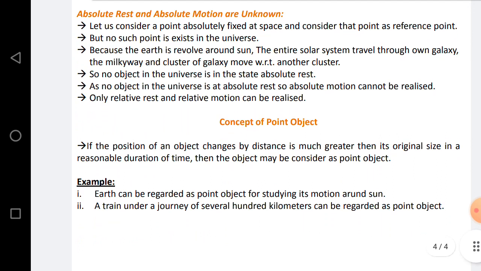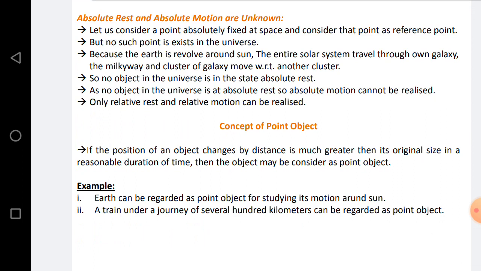Okay, the concept of a point object. If the position of an object changes by a distance much greater than its original size, much greater than its original size, in a reasonable duration of time, then the object may be considered as a point object.